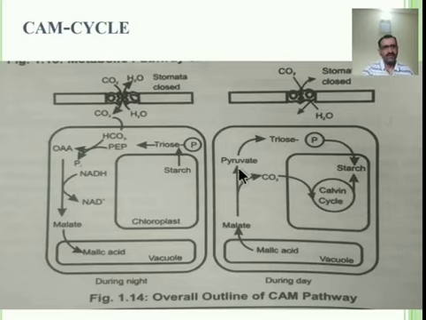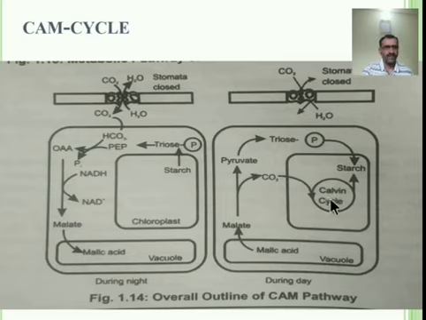Further, that pyruvate is converted into sugar, that is triose sugar phosphate, and further the triose is converted into starch again. In this way, this process is in the chloroplast, the C3 cycle, and in this way this process is completed.